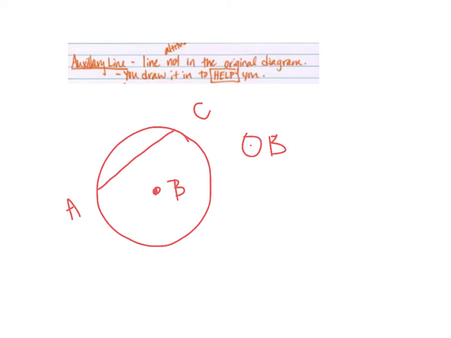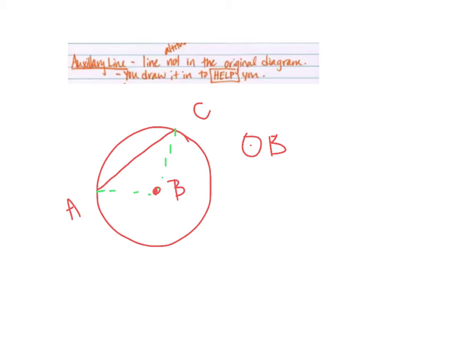So what I can do is draw an auxiliary line. When we draw an auxiliary line, we dot the line. And maybe I'll draw two of them. Now, when I drew those lines in, they are radii. They're going to help me. So maybe I use the fact that the radii are congruent in my proof.